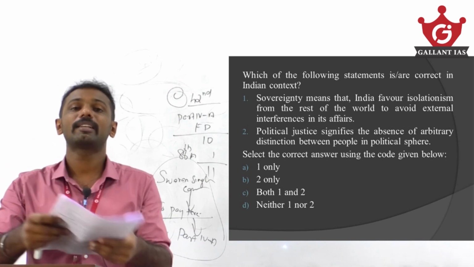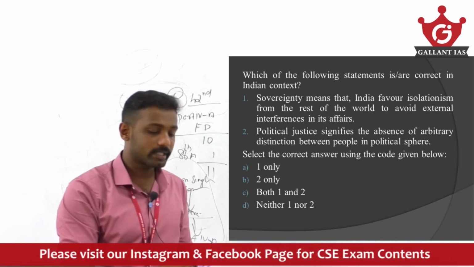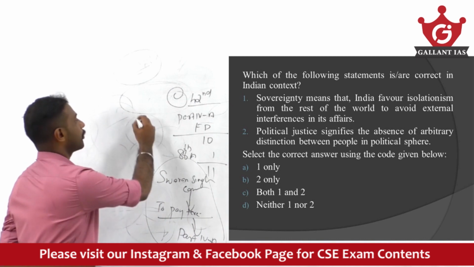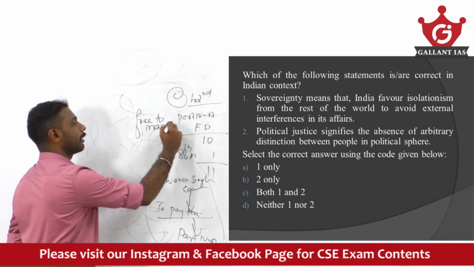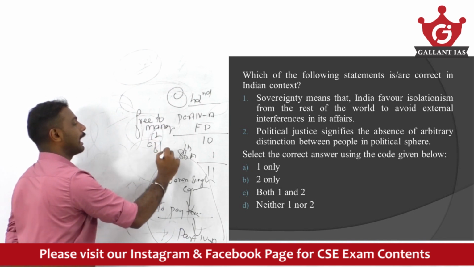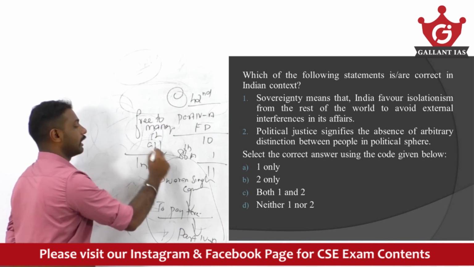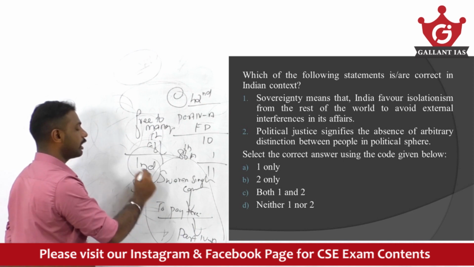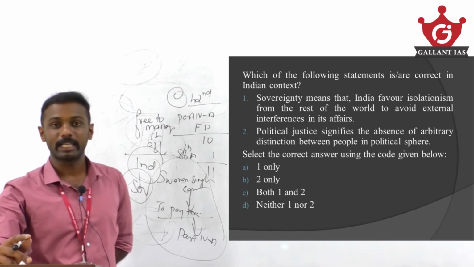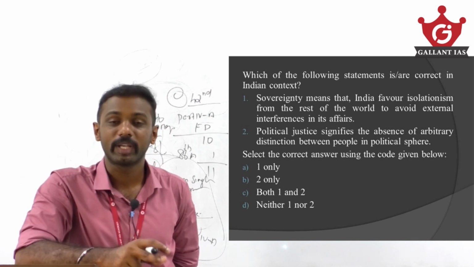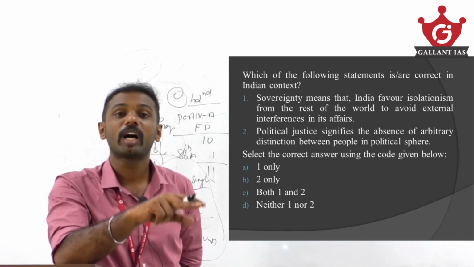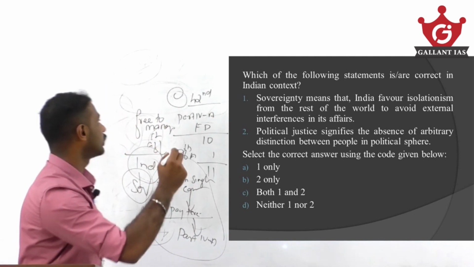Okay, so what does sovereignty actually mean? It simply means India is free to manage its own affairs, and it is independent. It is sovereign. The ultimate power regarding Indian affairs lies with whom? India itself. That is what we mean by the term sovereignty. It does not mean we have no contact with the outside world.